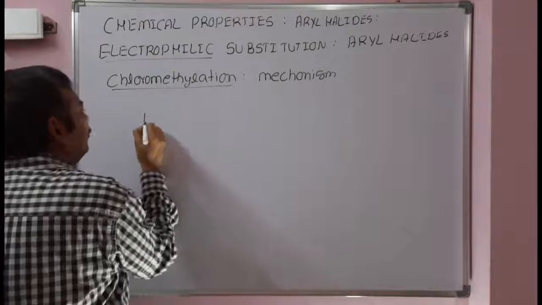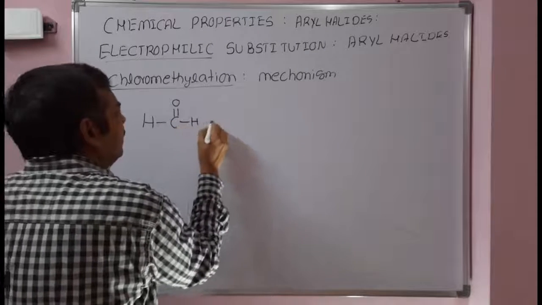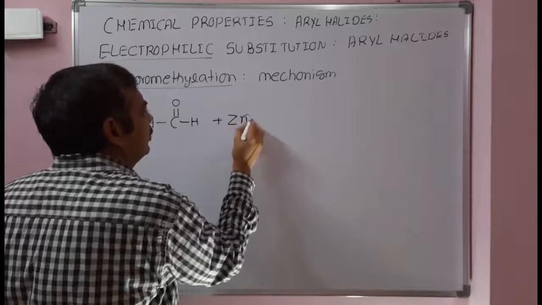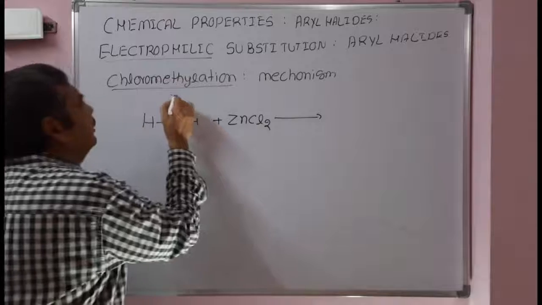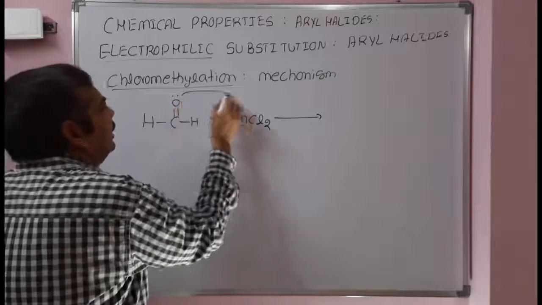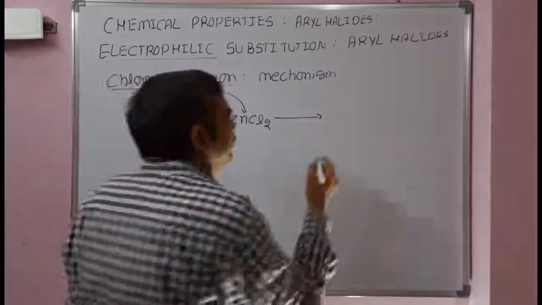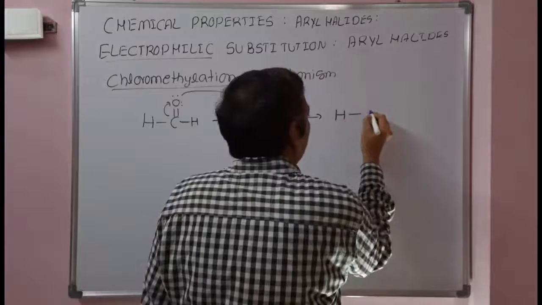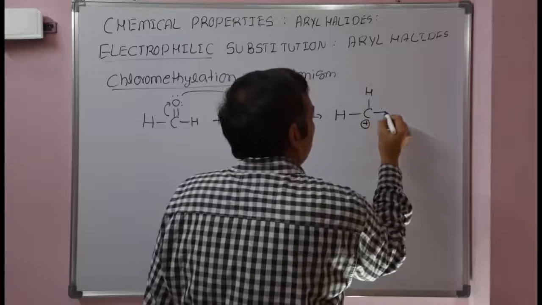Formaldehyde first reacts with zinc chloride, a Lewis acid, which is electron deficient. So formaldehyde forms a complex with zinc chloride to give the electrophile. This is the electrophile in the chloromethylation reaction.